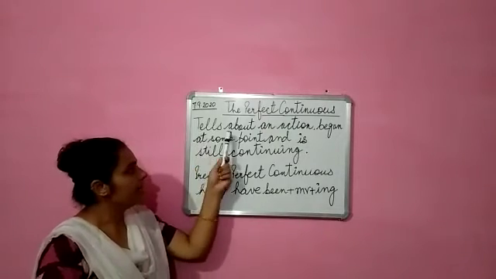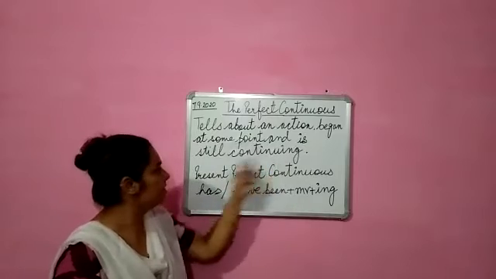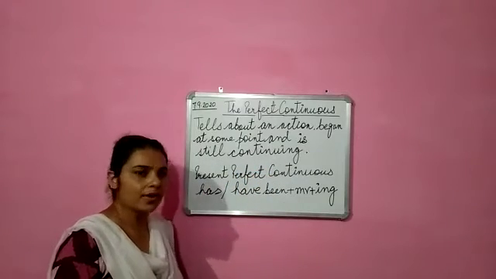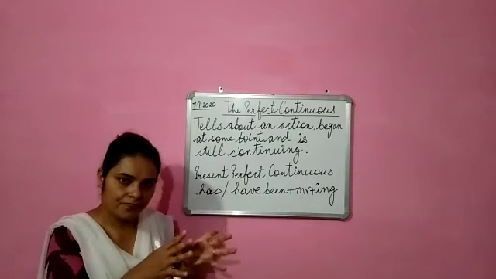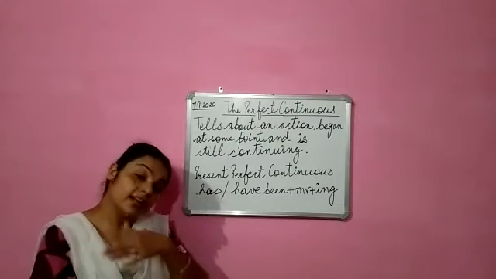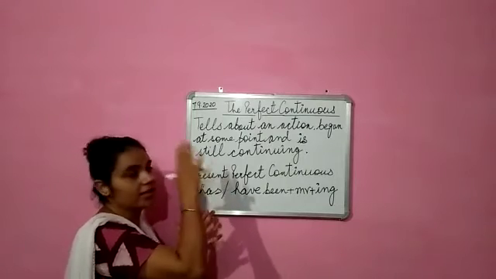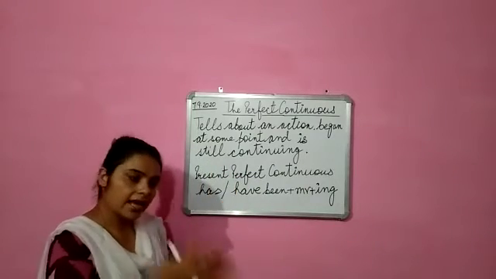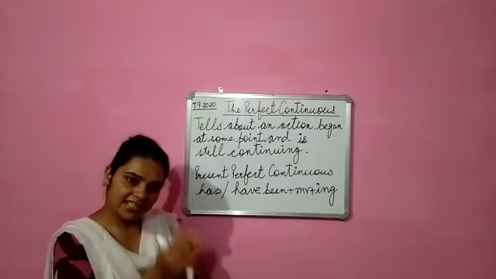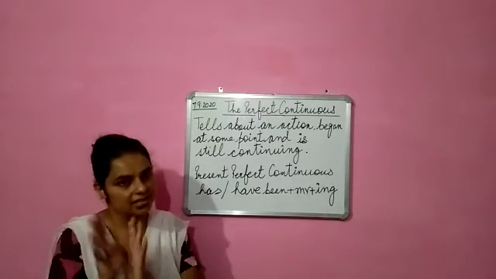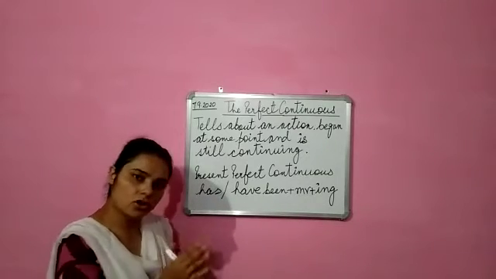See, it tells about an action that began at some point and is still continuing. Means very simple, it tells us about an action which started at some fixed point in past somewhere and that action is still continuing, it's going on. So that type of tense is known as perfect continuous tense. Means an action that started at some point, okay, and it is still going on, it is still in continuation, it has not finished. So this is known as perfect continuous tense.